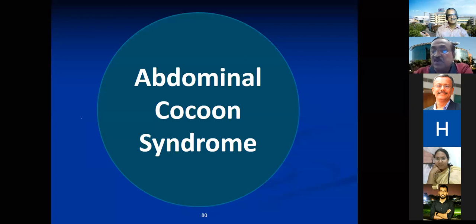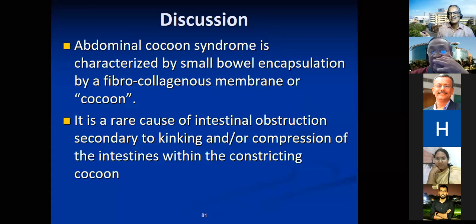I agree, tuberculosis is one of the causes. Remember, there are so many forms of tuberculosis of the abdomen. It can be ascitic, loculated, fibrous, encysted, so many. But cocoon is also there, though not all that common as you think. It is not correct to start this patient on anti-tuberculosis treatment. I just want to bring your attention to a few important things here. There should be a fibrocollagenous membrane. That is what is called a cocoon.